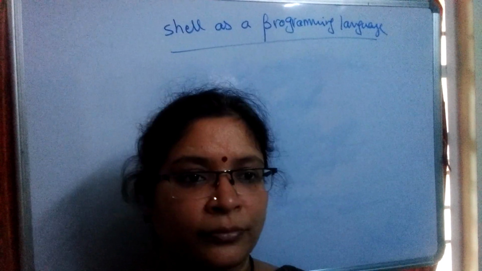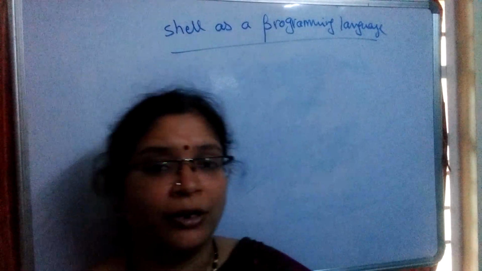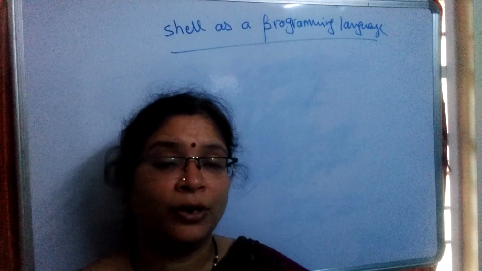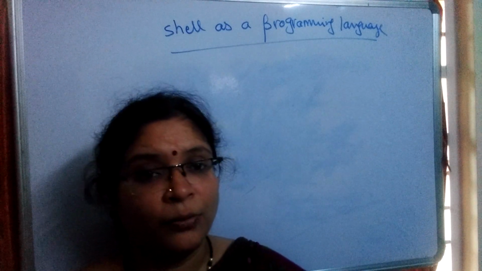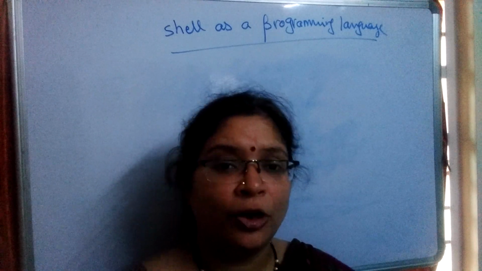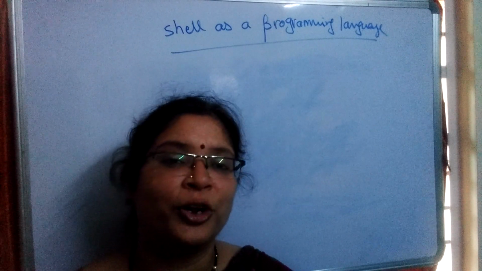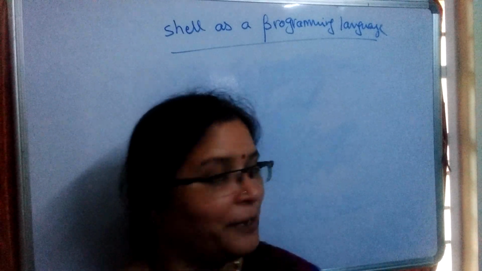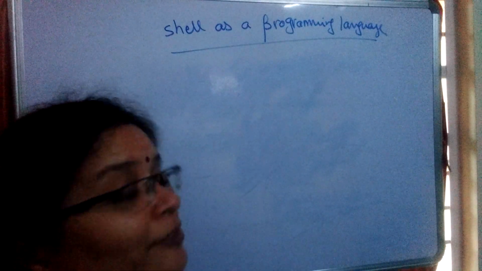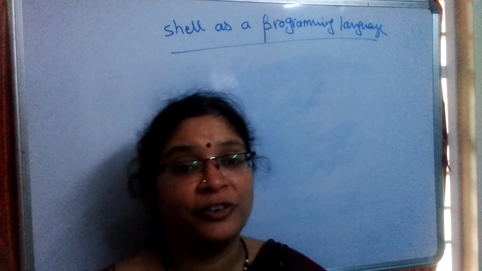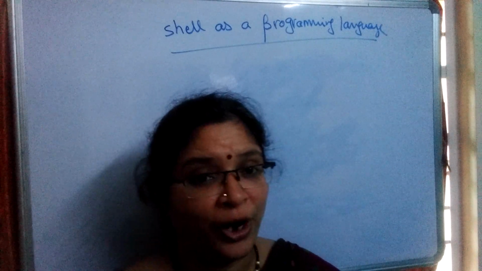Now we see what the advantages and disadvantages of this shell programming language are. What are the advantages of the shell script normally? Sorry, it's not a programming language, it's a script. But it acts as a programming language to write efficient programs, to write good programs.